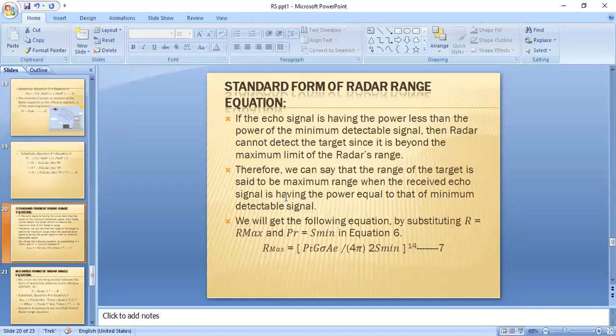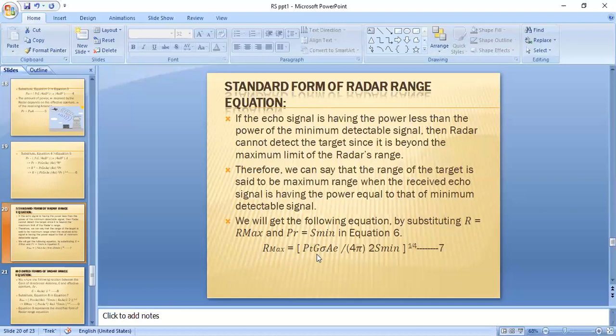Whenever the received echo signal power PR is equal to the minimum detectable signal power S minimum, then the range of the radar is the maximum range of the radar. So R will be equal to R max.